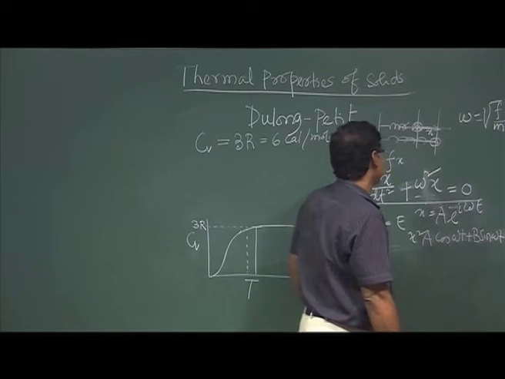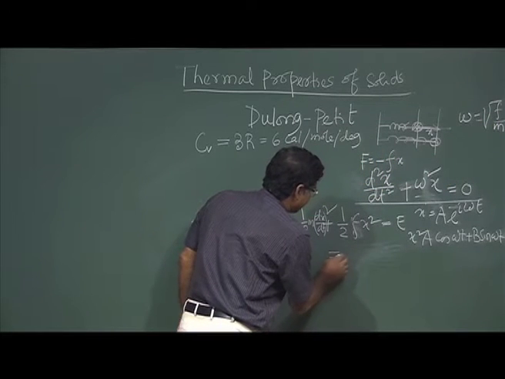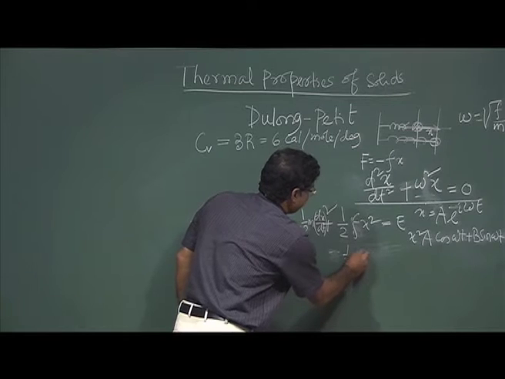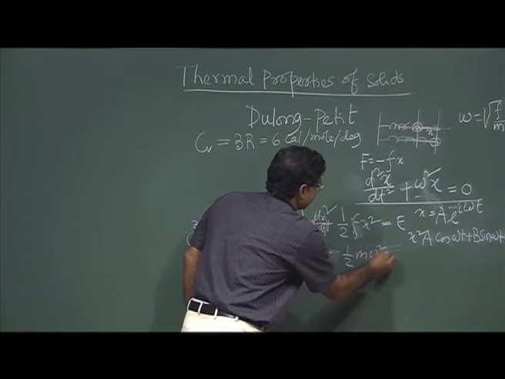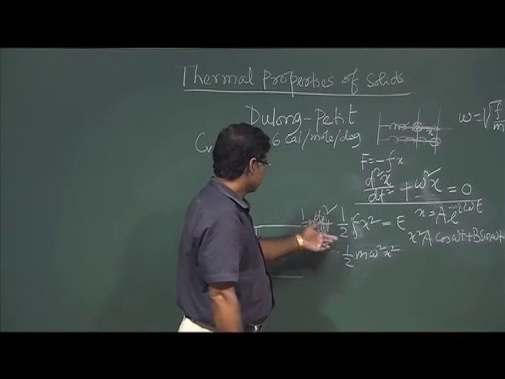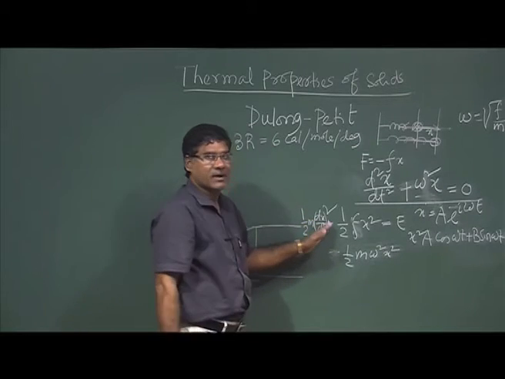So this part is half m omega square x square, and this is half m v square.